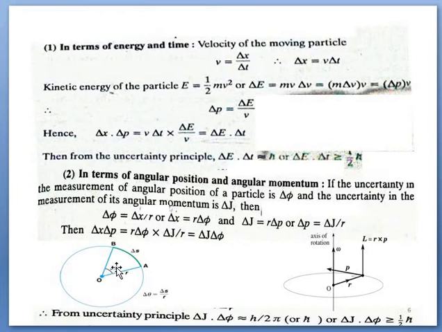So delta theta is equal to delta s upon r. This is called the change in the angular position. In our derivation, delta theta is replaced by delta phi, and s is replaced by x. So we have delta phi equal to delta x upon r, representing the change in the angular position in terms of delta x and r.